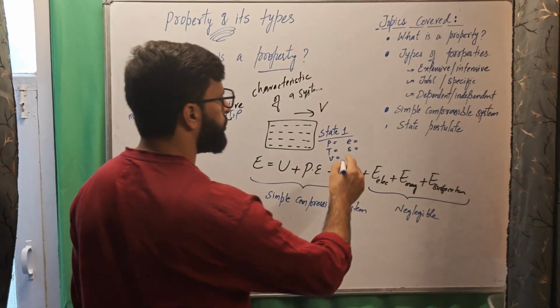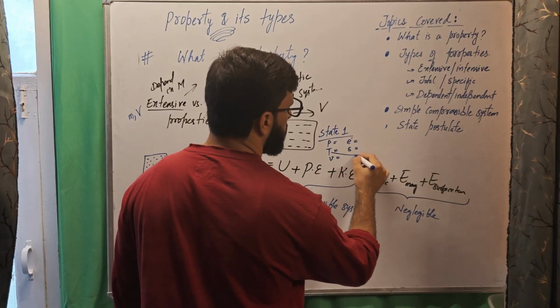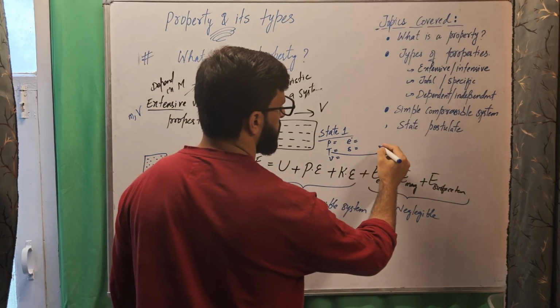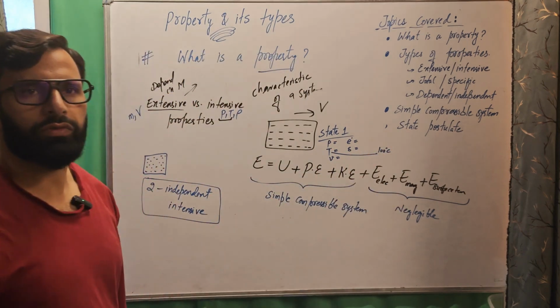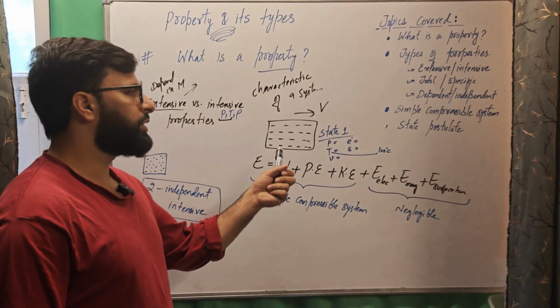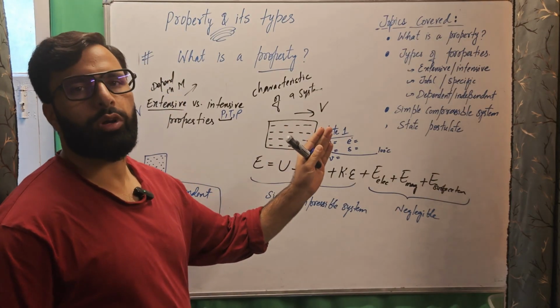Now, if even the value of one property changes, suppose we heat this system and temperature changes from 20 to 100 degrees Celsius, during this course of temperature change, the system is not at a particular state, but it is undergoing a process.